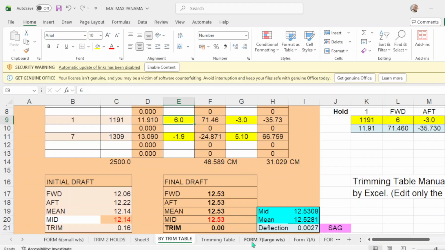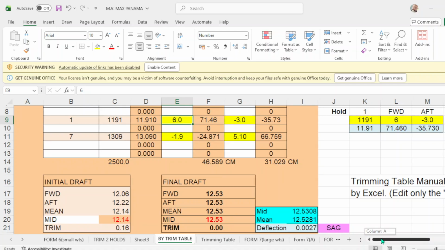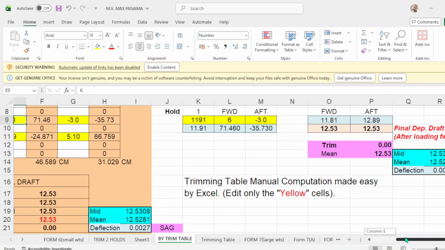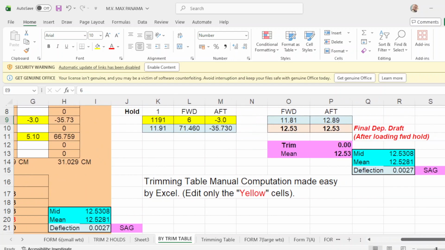I hope that's clear. So don't be worried, don't be afraid to adjust your forward and up correction. You just adjust it a little bit and you will get the right figure, okay? So, and here, there's another way of computing your departure drop.